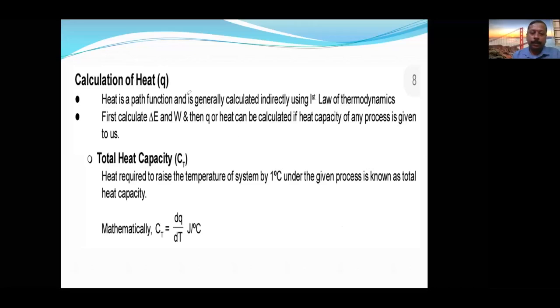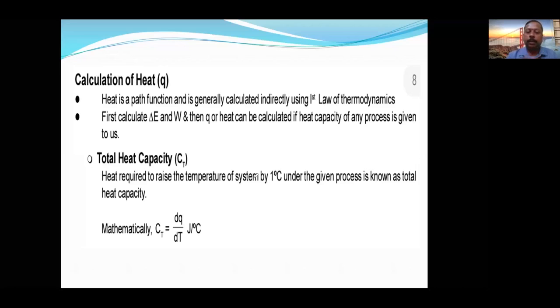Heat capacity is the amount of heat required to change the temperature of a given substance or a system by 1 degree Celsius. Amount of heat required to increase the temperature by 1 degree Celsius, that is called heat capacity. Heat capacities are divided into three types. First one is called total heat capacity. Here there is no restriction of mass, and no restriction of moles.